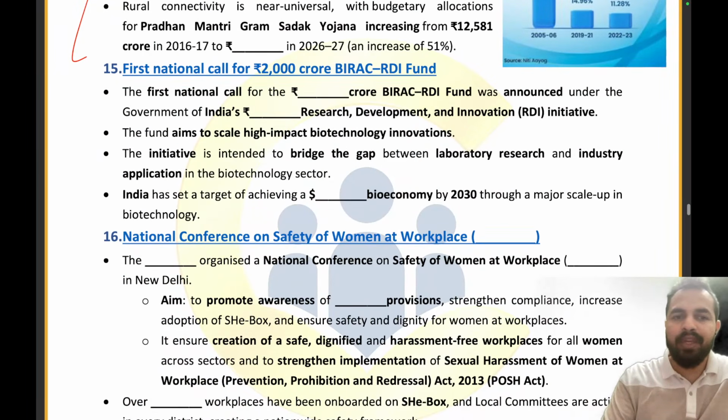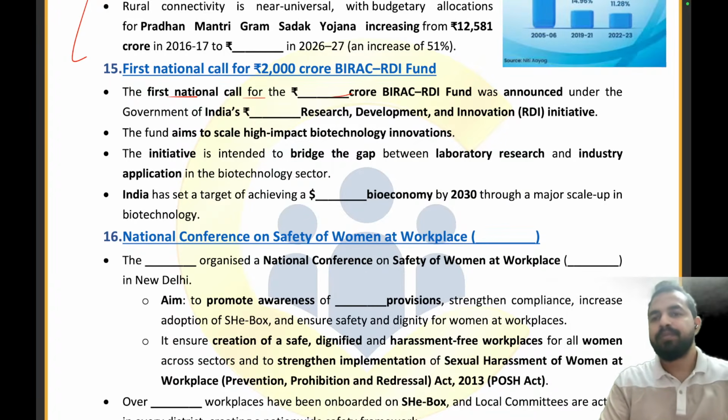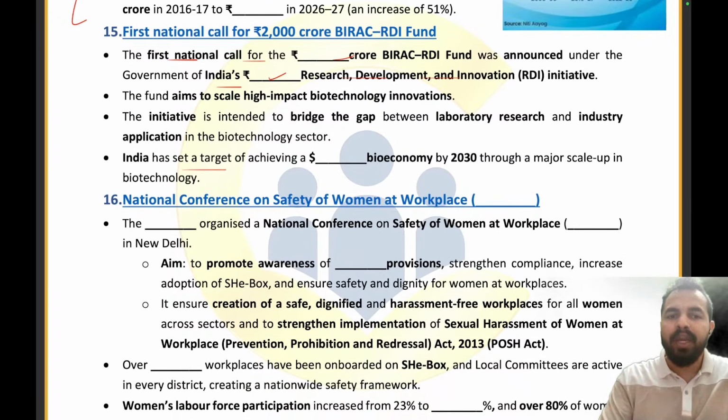So हमने already cover किया था first national call for the 2000 crore BIRAC RDI fund under the Government of India's 1 lakh crore research, development and innovation initiative. India set a target of $300 billion economy by 2030, right, my dear friends?